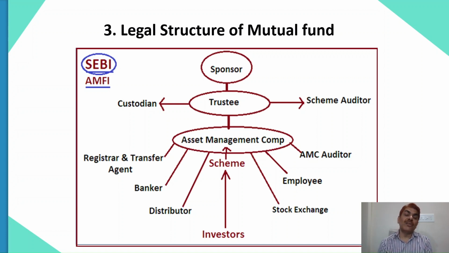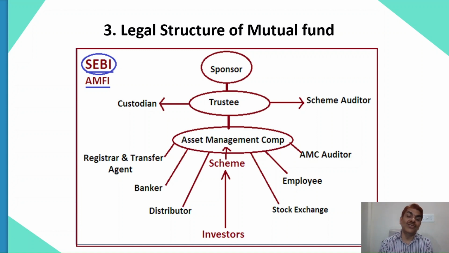Now, the trustee will appoint an asset management company, which is a company constituted under the Company Act of 1956, and it represents all the interests, operations and services of the mutual fund in the market. So the AMC is where they launch so many schemes. Investors put money into the schemes of the AMC.